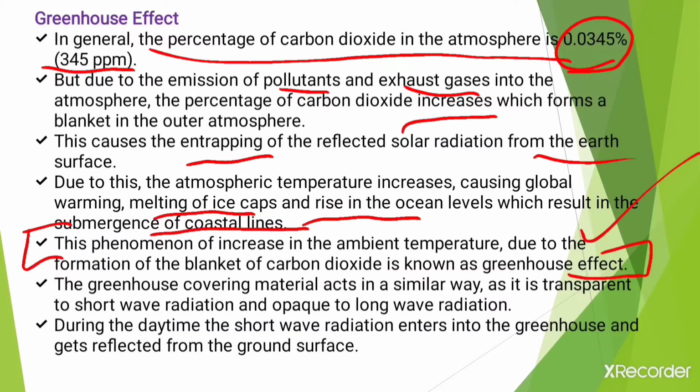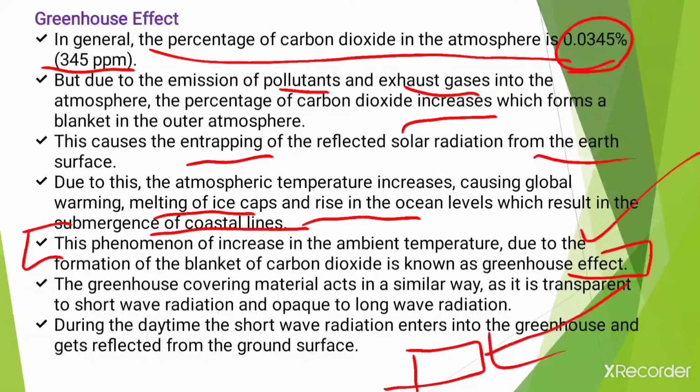Then the greenhouse covering material acts in a similar way. Greenhouse materials like polyethylene, some plastic sheets, and different types of glazing materials are also used as covering materials. We will learn about them in later sessions. So those materials also act in the same way, as they are transparent to short wave radiation and opaque to long wave radiation.